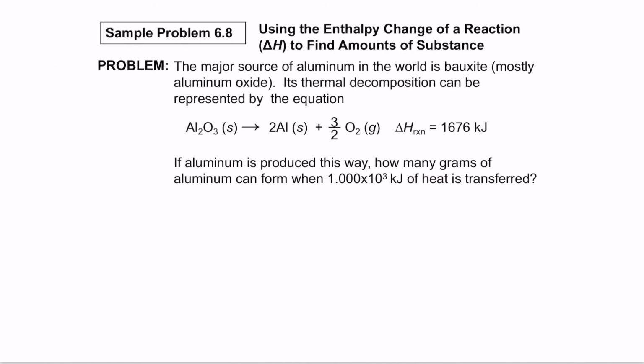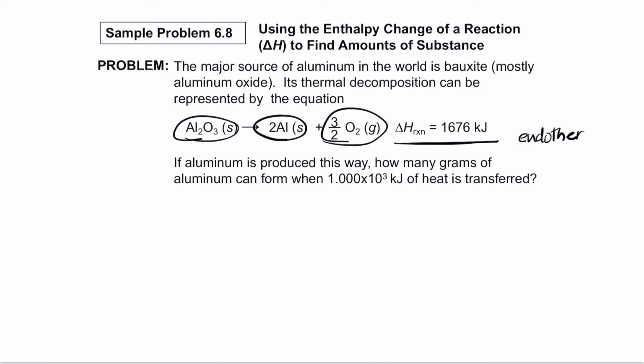So let's take an example here. You have the major source of aluminum. So we have aluminum oxide decomposition, for which we require aluminum and oxygen, and it requires an energy of 1676 kilojoule. This is positive, which means that this is an endothermic reaction. Now, if aluminum is produced this way, how many grams of aluminum can form when 1000 kilojoule of heat is transferred? So we have, from this ratio here, for 1 mole of Al2O3, you get 2 moles of aluminum and 3 by 2 moles of oxygen.